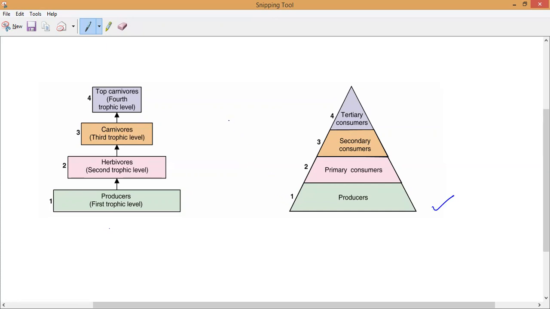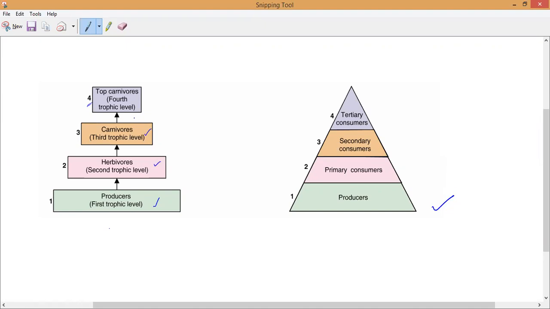So totally how many trophic levels are there? Four trophic levels. So this is the first trophic level. Next one is the second trophic level. Next one is the third trophic level. Next one is the fourth trophic level. That is what you need to remember. The first one is only producers, the second one herbivores, the third one small carnivores, and the fourth one top carnivores or large carnivores, or we can say tertiary carnivores, which come under the fourth trophic level. This is what you need to remember.